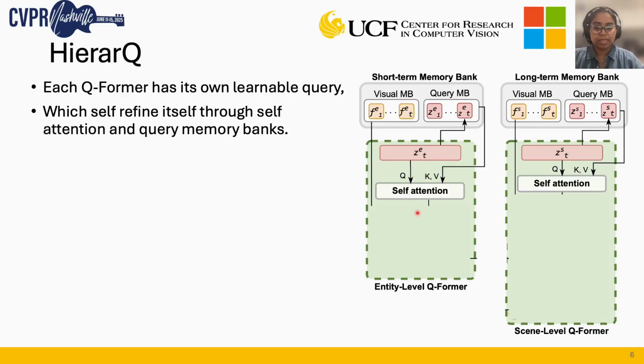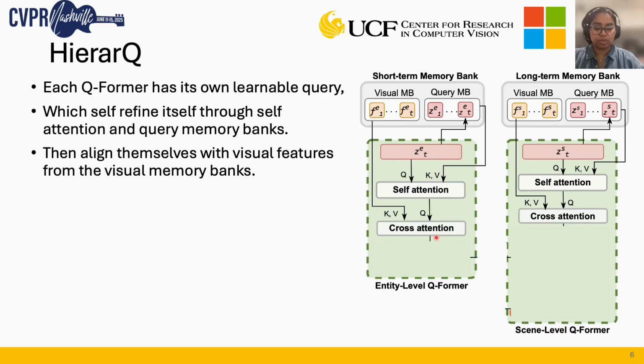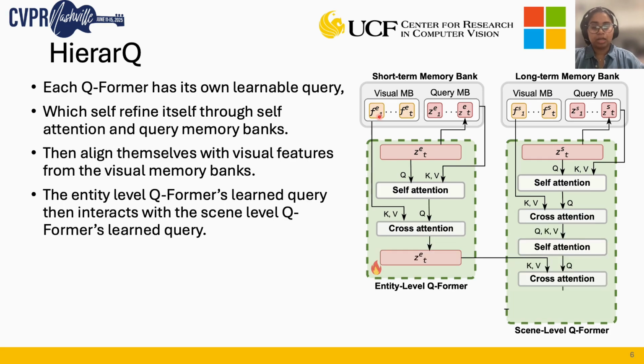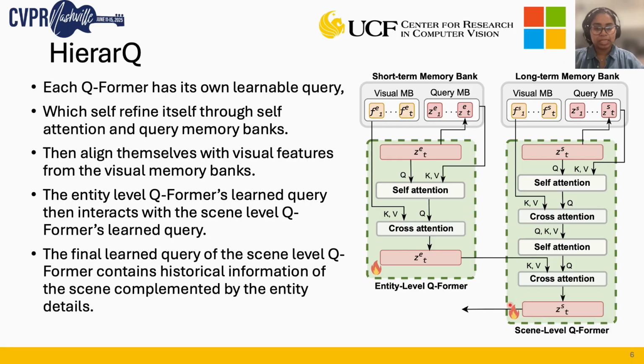The learnable query self-refines itself through a self-attention layer, where the query comes from the current set of learnable queries, and the key and value come from the query memory bank, which contains previously learned queries. Then, it aligns itself with the visual features using a cross-attention layer, where again the query comes from the current set of learnable queries, and the key and value come from the visual memory bank containing information about the past frames. The learned query of the entity-level Q-former interacts with the scene-level Q-former through another cross-attention layer to complement the scene-level Q-former's understanding. Thus, the scene-level Q-former's learned query captures broader scene-level information, which is complemented by entity-level information captured by the entity-level Q-former.